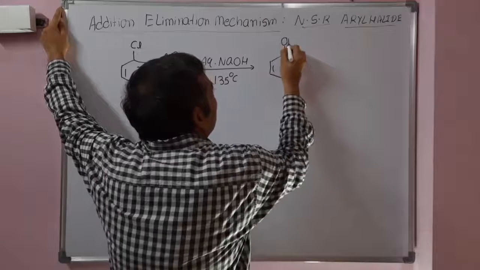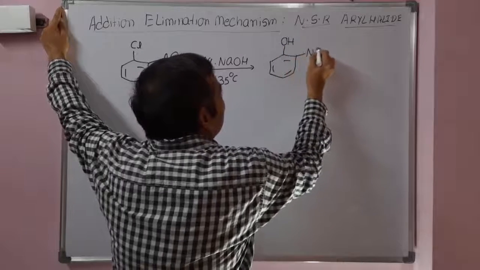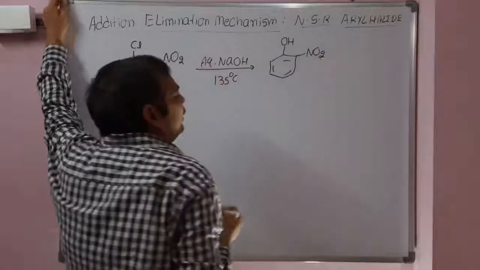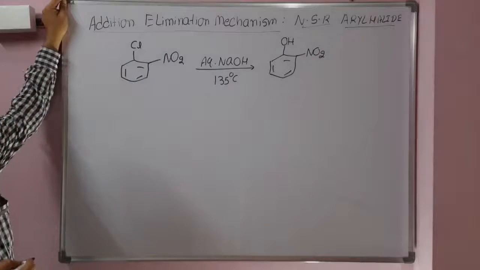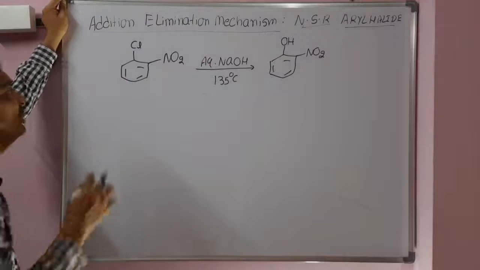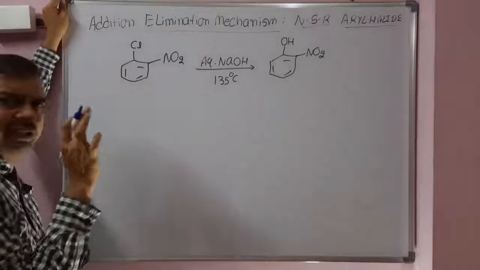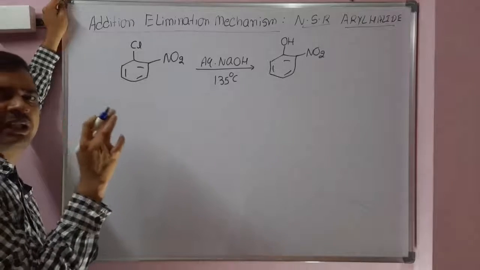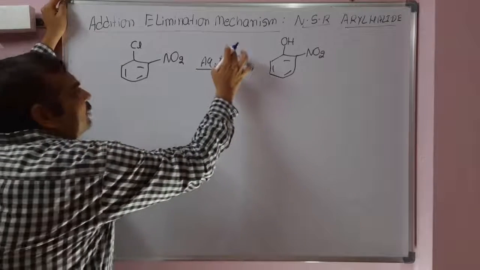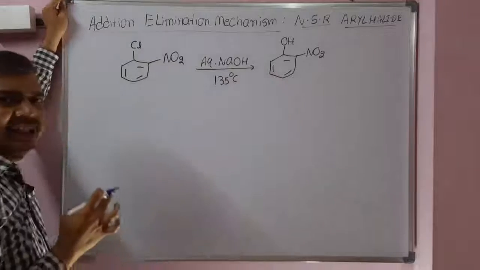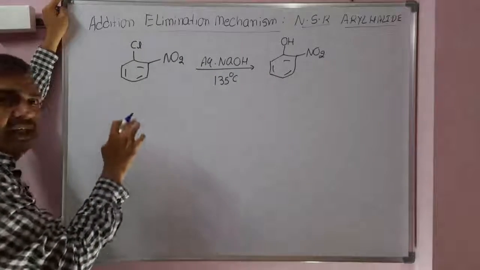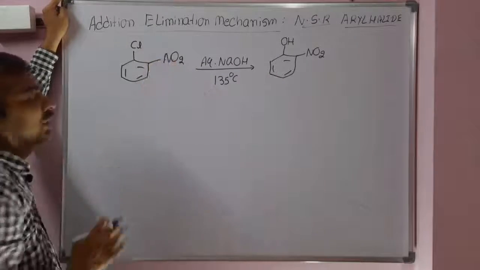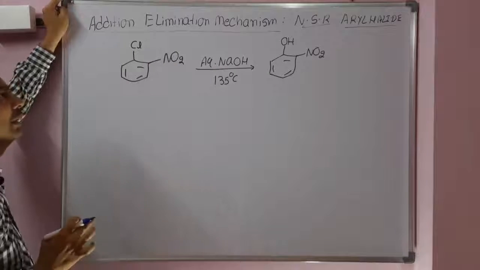One nucleophile will come inside, the other nucleophile will go outside. 2-nitrophenol is formed from 2-chloronitrobenzene. This reaction will follow addition-elimination mechanism. Addition-elimination mechanism generally takes place when sodium hydroxide is the reagent on aryl halides containing electron withdrawing groups at ortho or para position.